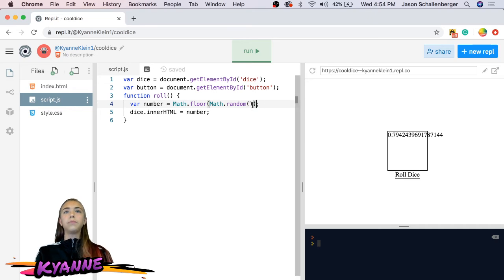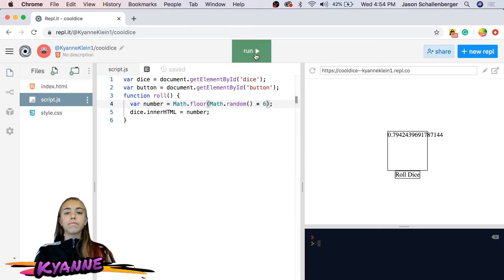And so what we need to do is times it by the highest number we want it to go to. So if we want it to go to 6, we would times it by 6. Except for if we times it by 6, then it's going to get a number from 0 to 5 because it's rounding down. So we're going to have to add 1 to it.